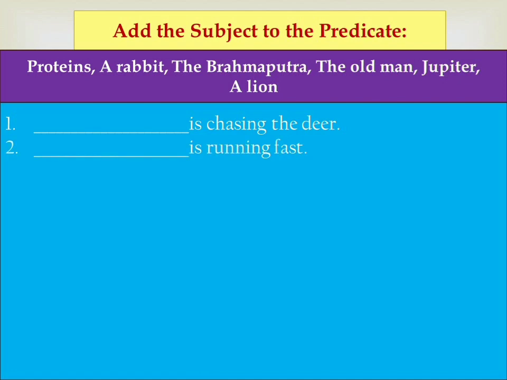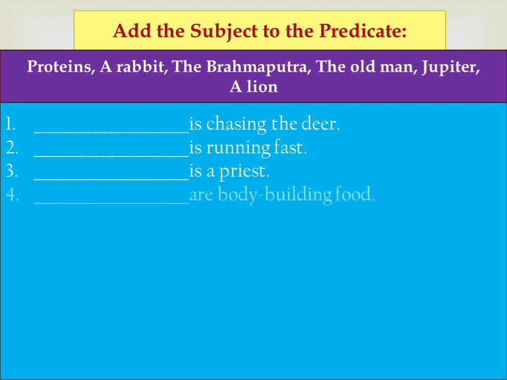Next one. Dash is running fast. See, in this option what will come as the answer? A rabbit is running fast. Dash is a priest. Who is a priest here? The old man is a priest. Dash are bodybuilding food.